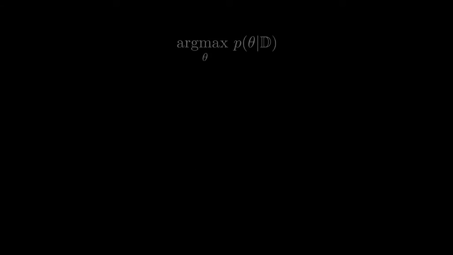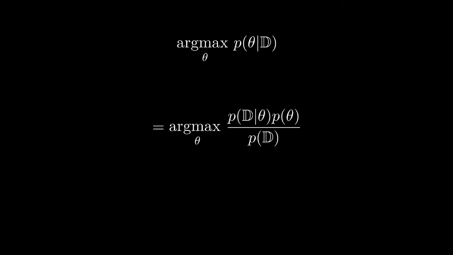We will start off with our problem of maximum a posteriori estimation, and use Bayes' rule to express the posterior in terms of other probabilities. Now, the probability of the dataset, or the evidence, does not depend on the parameters theta, so it is a constant with respect to the optimization problem, and we may drop it to form an equivalent problem.